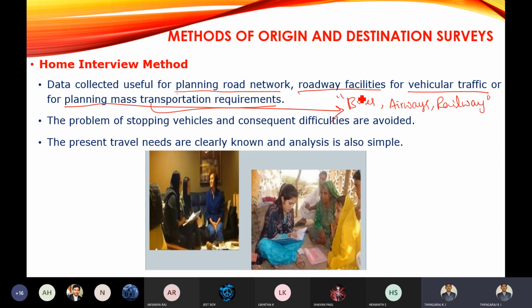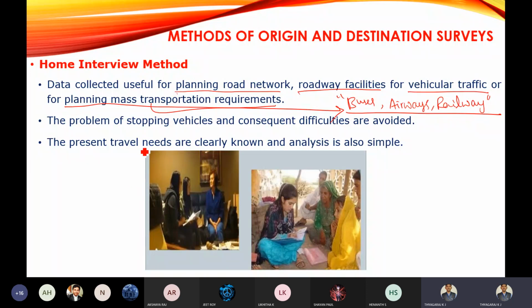So planning of these basically depends on this origin and destination survey. The data you collect will be useful in planning the road network, roadway facilities, and the mass transportation system.